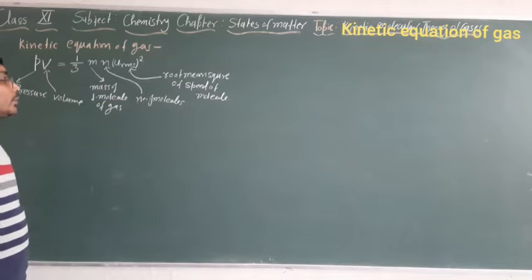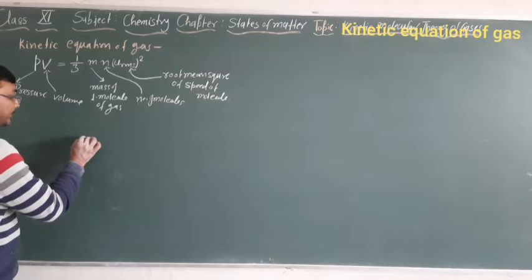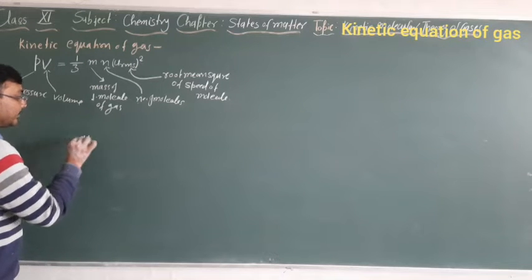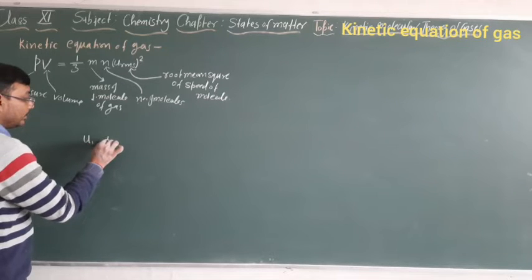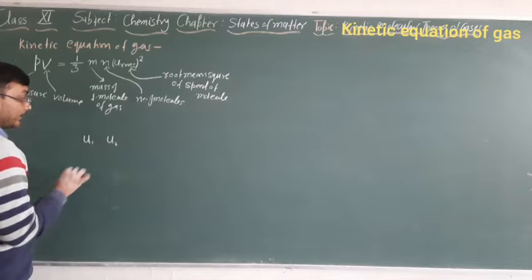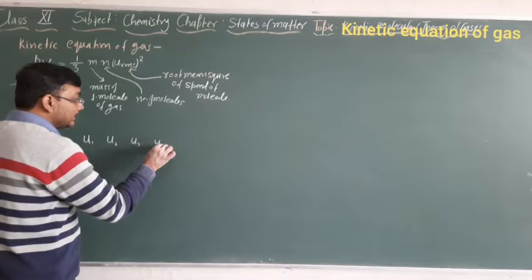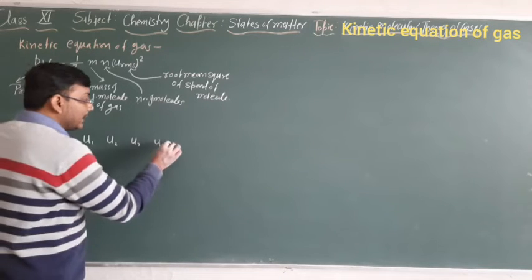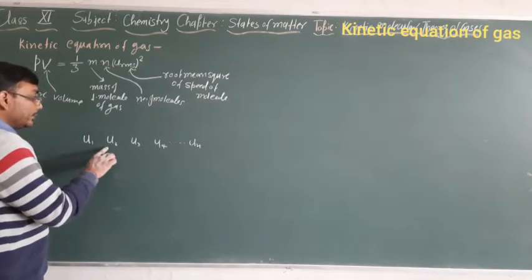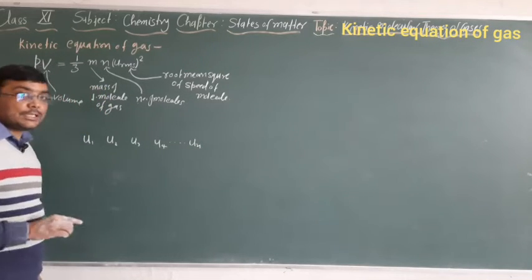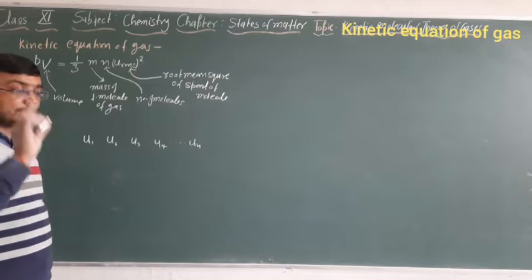Root mean square, root of mean of square of speed. Suppose the speed of the first molecule is u1, u2 is the speed of the second molecule, u3 is the speed of the third molecule, u4 is the speed of the fourth molecule, and there are n molecules present in the gas.